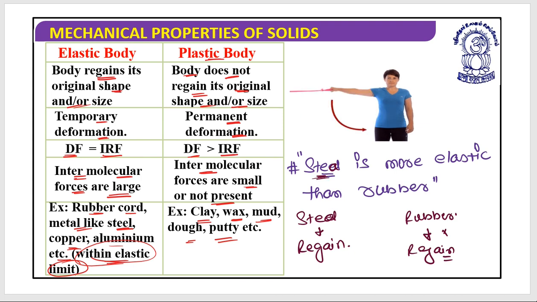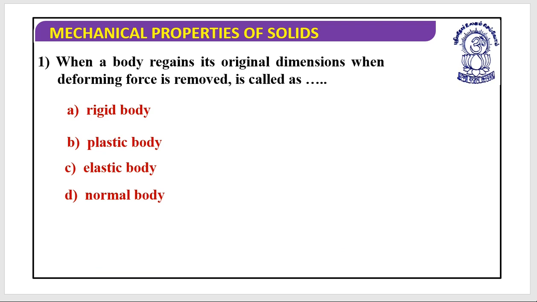Now let's look at certain quick questions. We said that when a body regains its original dimensions when the deforming force is removed, then this is called an elastic body. I hope this is clear. What is a plastic body?